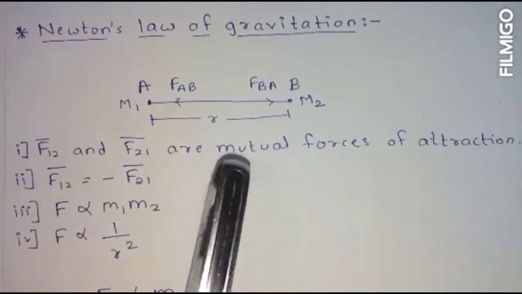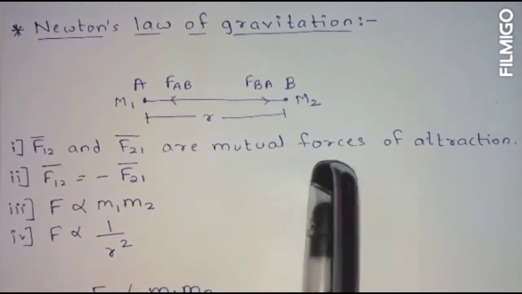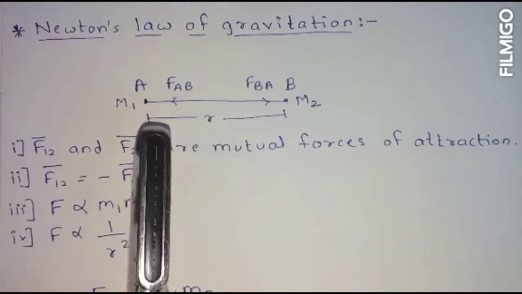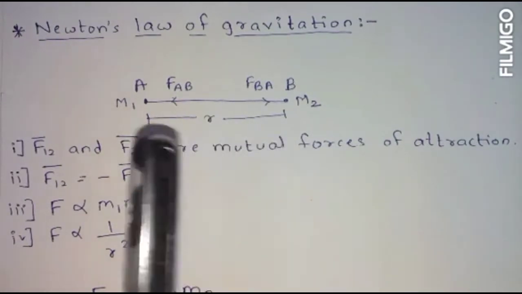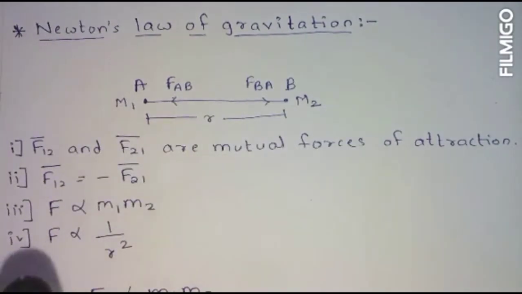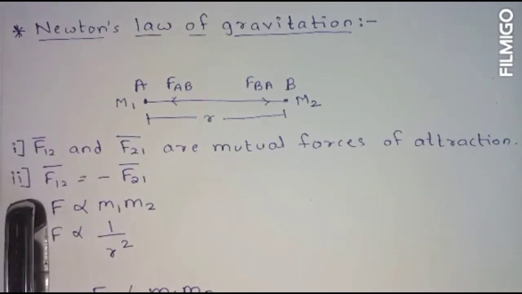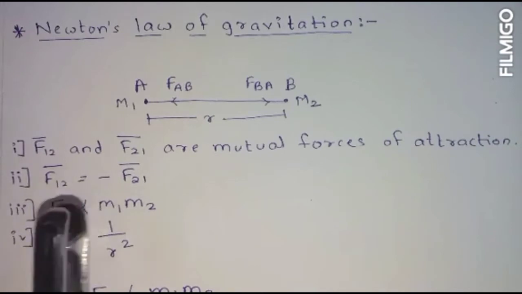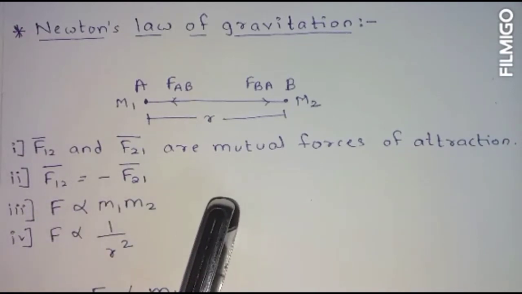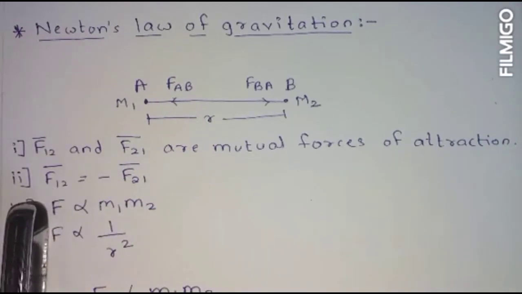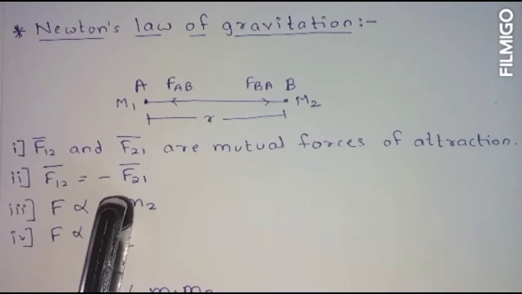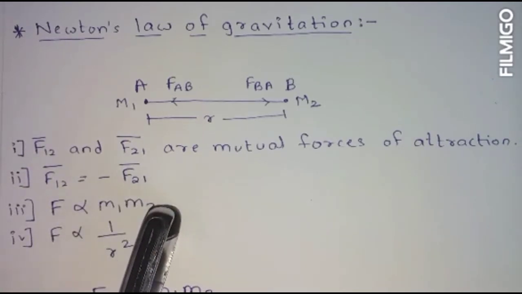Both these forces are mutual forces of attraction. As we can see, both the forces are equal but in opposite direction. So we can write this as F12 is equal to minus F21, meaning the force on A by B is equal to minus the force on B by A.